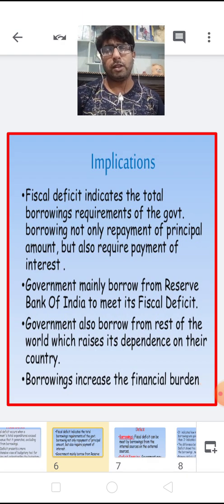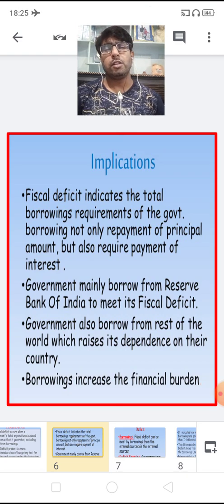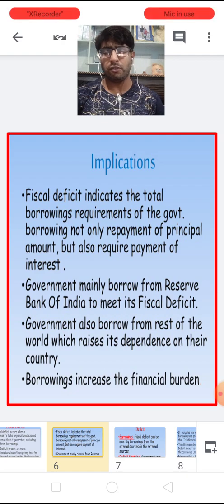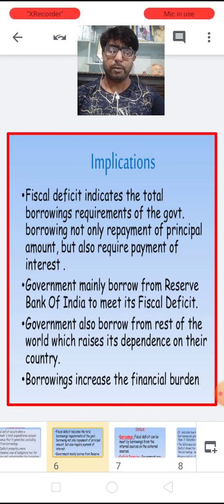Now the second implication is the national debt. So, children, the fiscal deficit leads to national debt, as we all know. It hinders GDP growth, because a significant percentage of national income is used to pay the past debt. This is also one more implication.